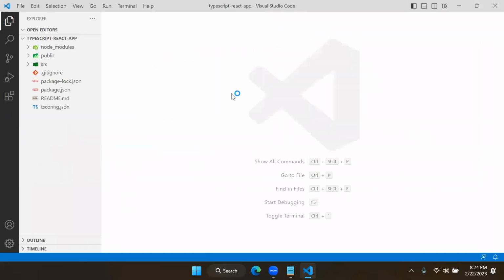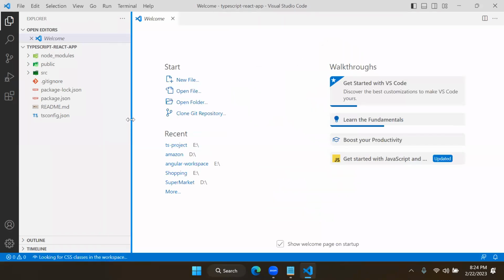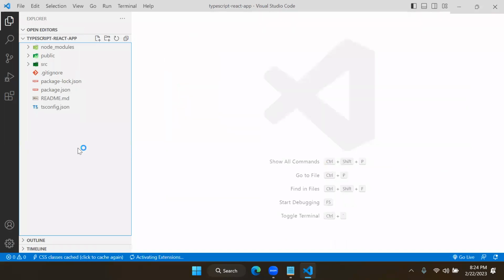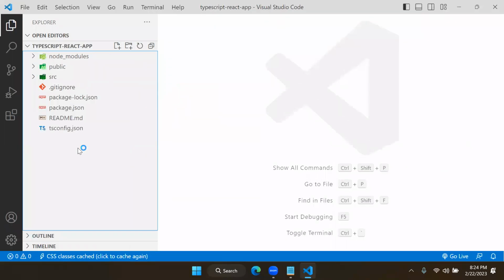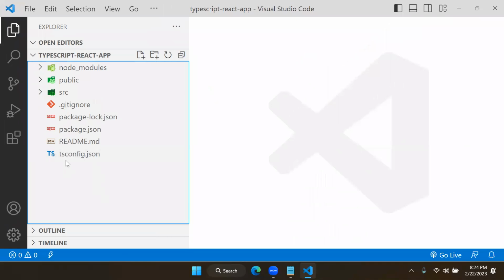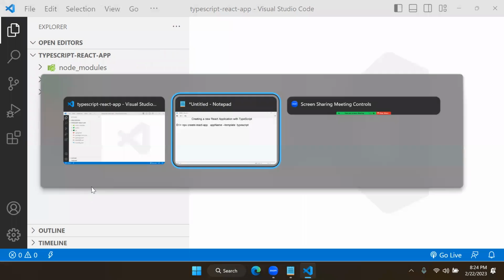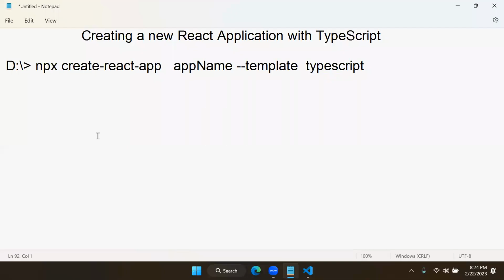Now, this is the project you will see here. What's new? Only one file is new, which I showed you already. The one new file here is tsconfig.json. Everything else is the same.